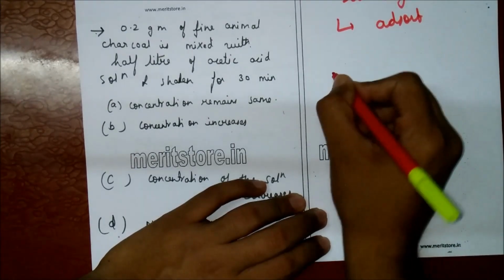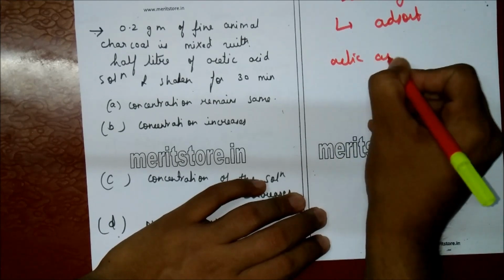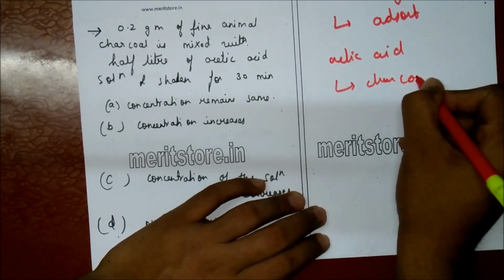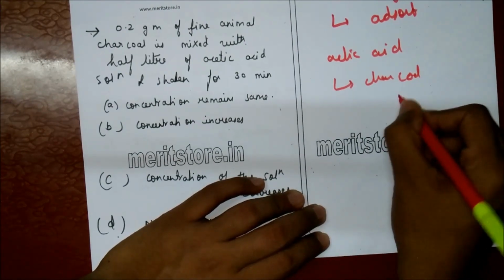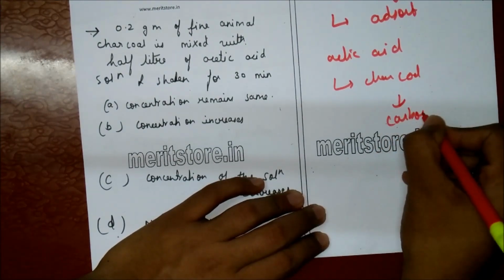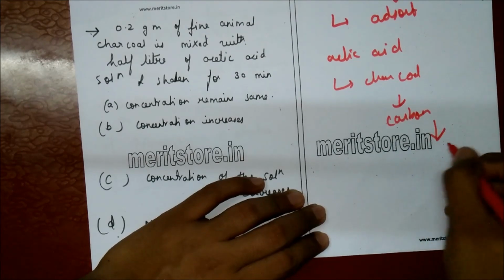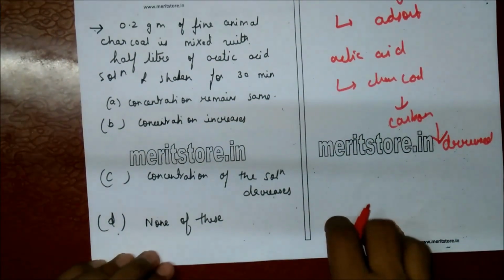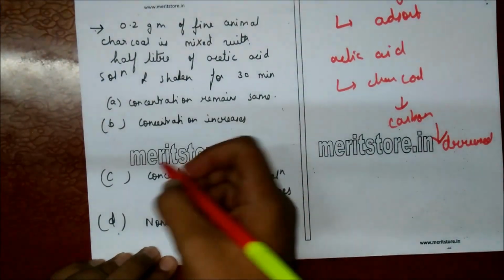When a solution of acetic acid in water is shaken with charcoal, part of the acetic acid is removed by the carbon and the concentration of the solution decreases. Therefore, here the correct answer is that the concentration of the solution decreases, which is option C.